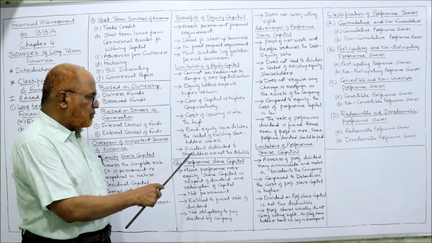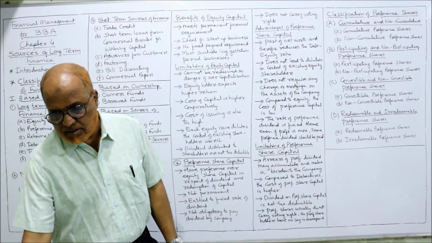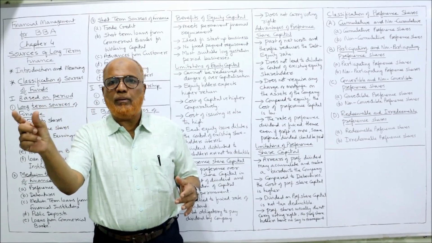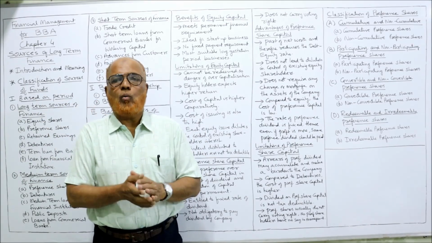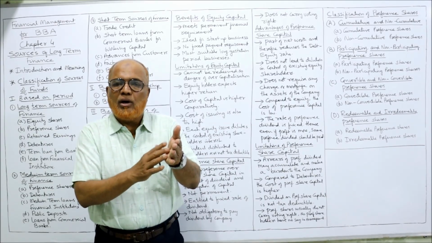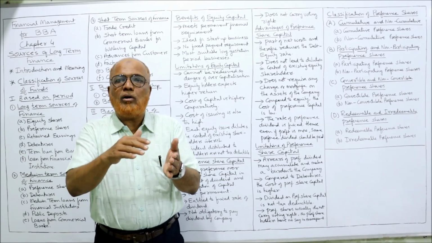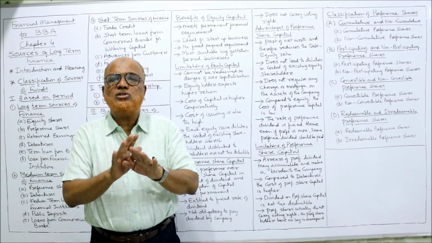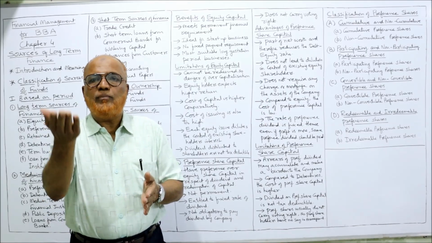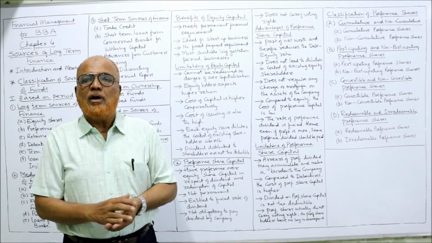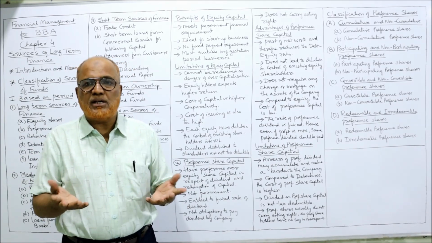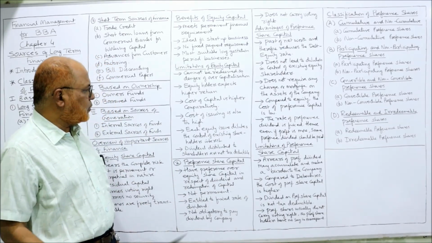Next one is dividend distributed to shareholders are not tax deductible. See here, when the company raises the funds through debentures, interest paid on debenture is tax deductible. While computing income tax, interest paid on debenture is deductible expenditure. Whereas when dividend is paid on equity shareholders, the dividend paid is not deductible. When the dividend is not deductible, the income will be more. The profit shown will be more. When profit shown is more, the tax liability will also be more. That's the disadvantage of the equity shares.